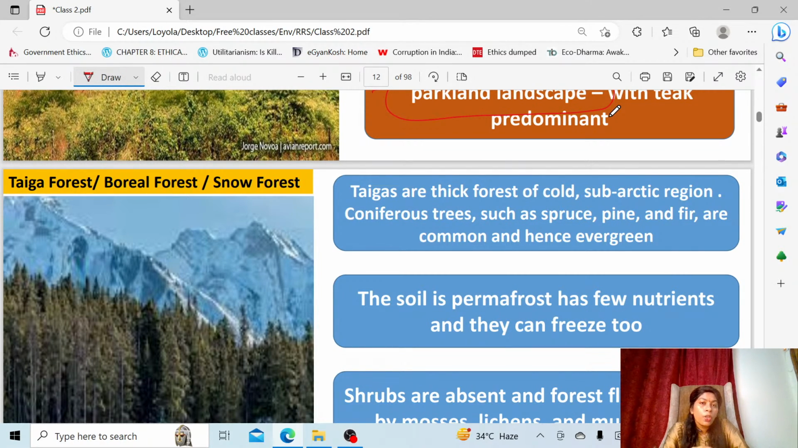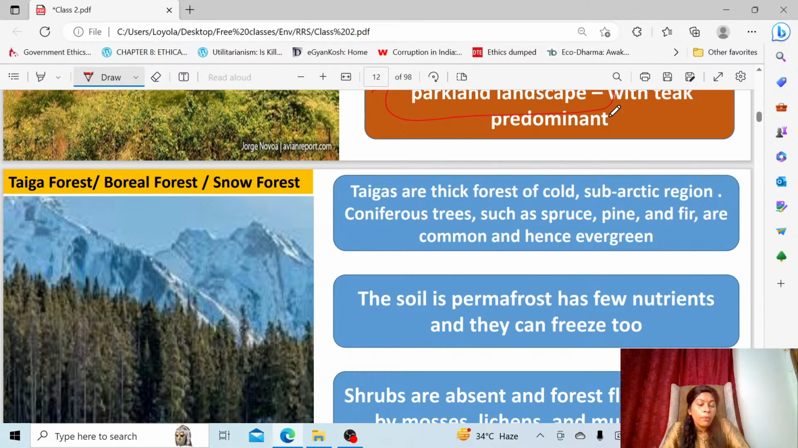And one unique feature of this forest is that the soil is permafrost, completely frozen, not like alpine and subalpine forest. In alpine forest, the soil is frozen for only a few months, otherwise it is exposed to sunlight. But here the soil is completely frozen. So these types of forest you can see only in the Arctic and subarctic regions.